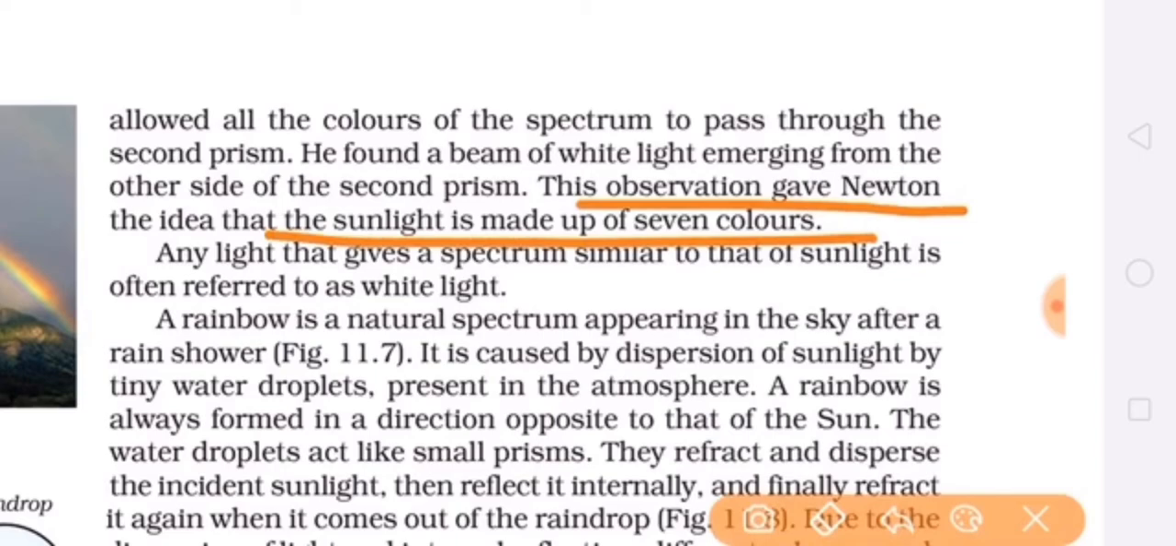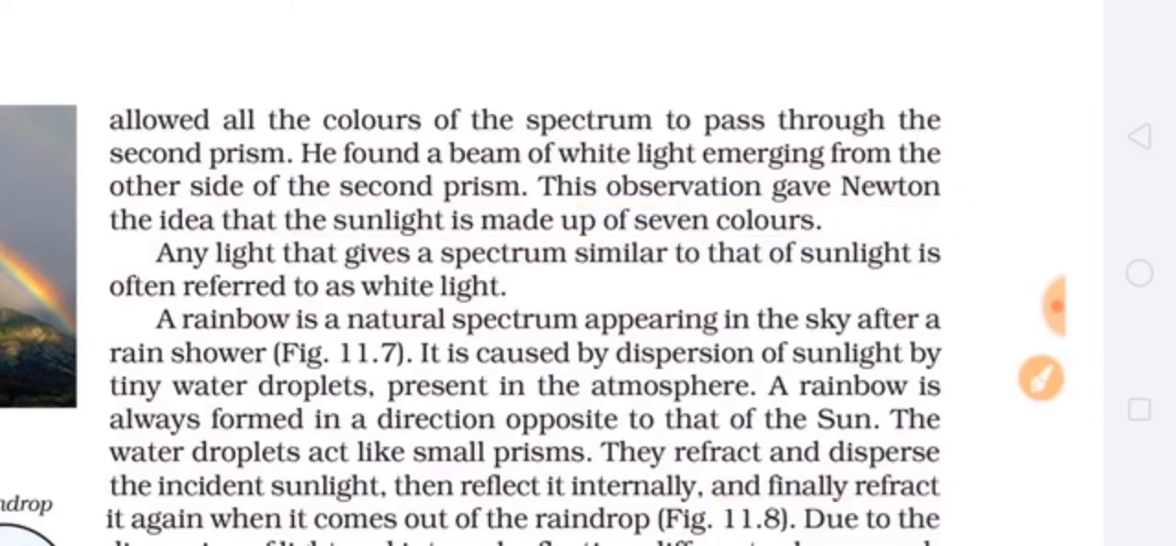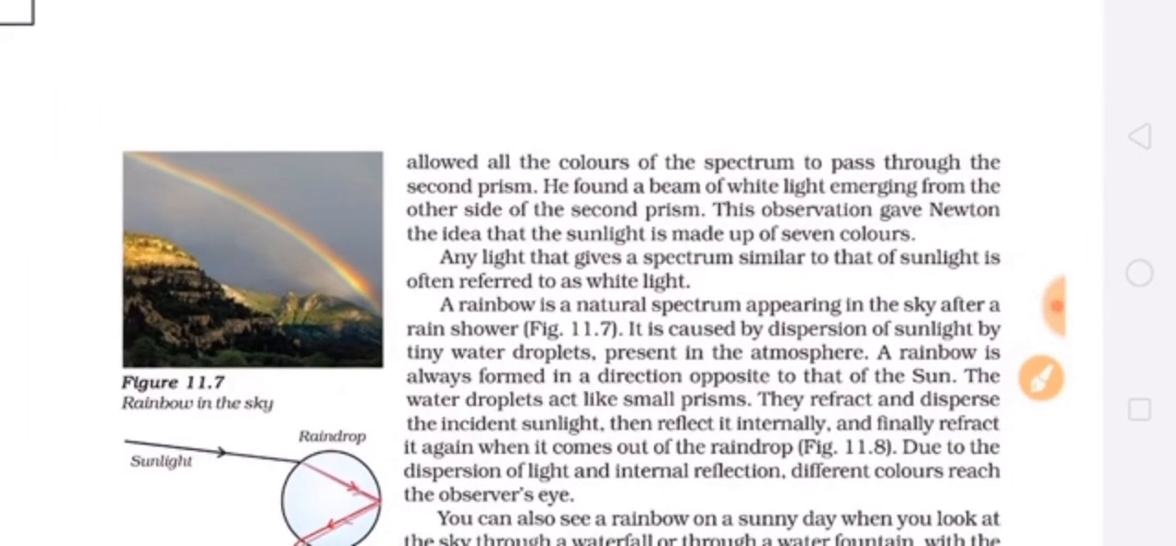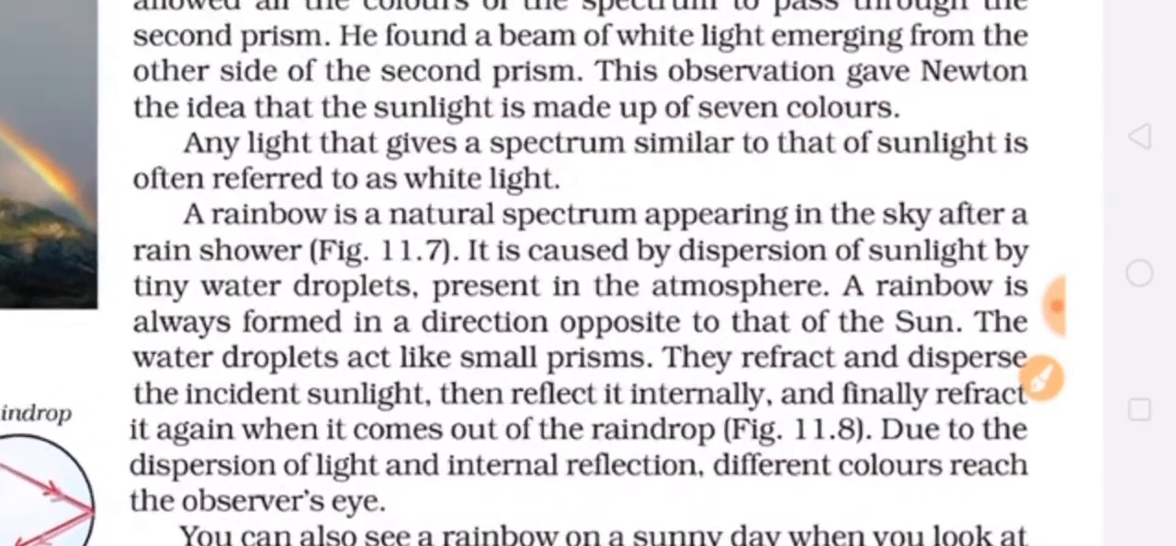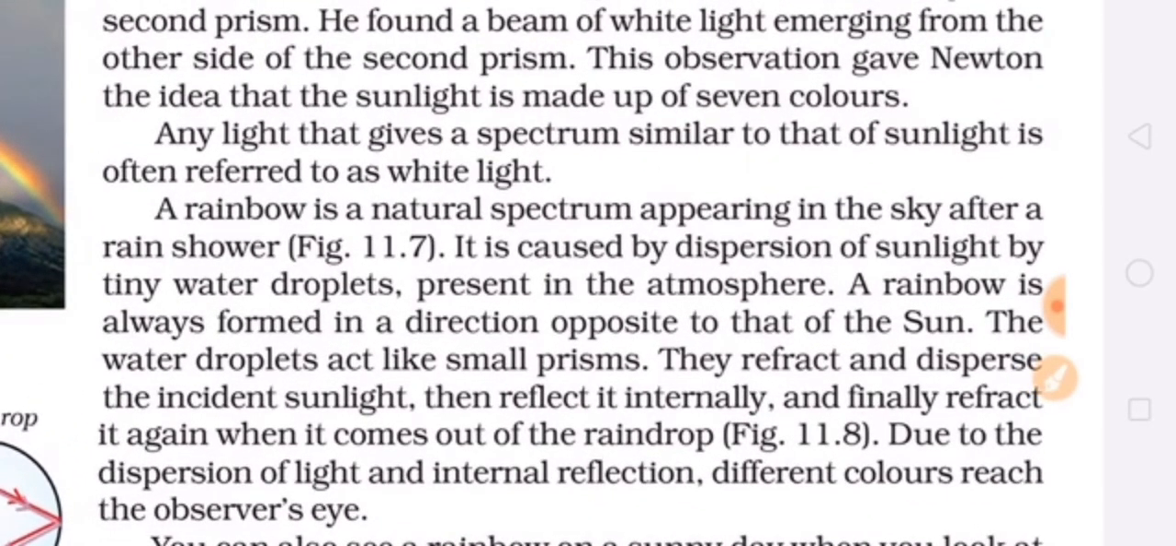Now this observation gave Newton the idea that sunlight is made up of the 7 colors, because any light which is splitting into 7 colors is a white light. So sunlight is also a white light which has 7 component colors.